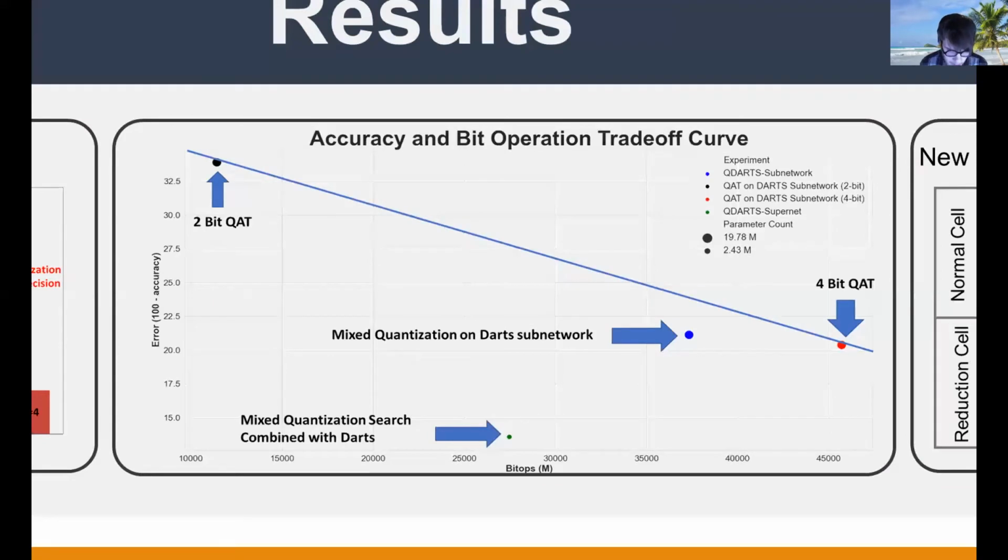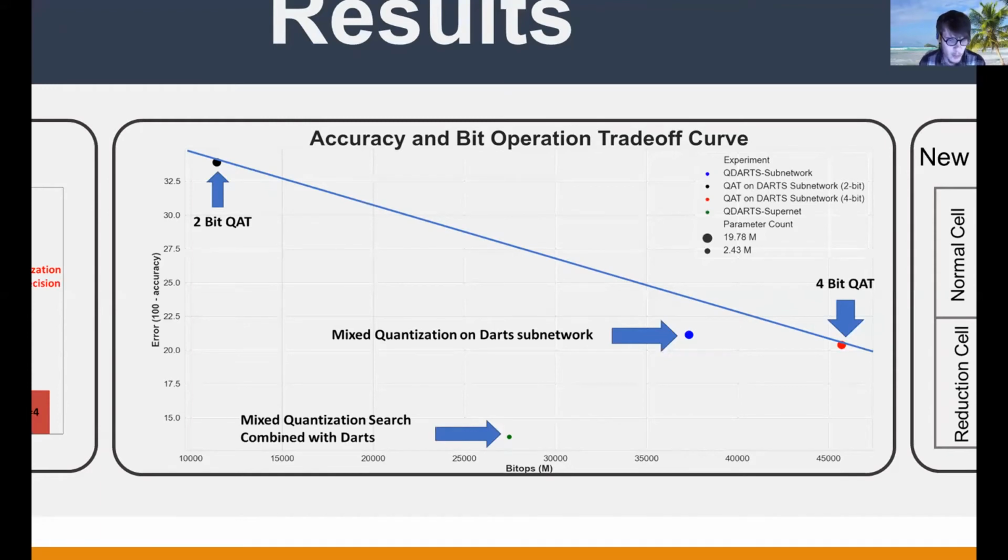The 4-bit quantization-aware training has much lower error, but uses double the resources of the 2-bit. The next point we see slightly under the line is QDARTS applied on the subnetwork. As you can see, applying mixed precision architecture search to the DARTS subnetwork increases the computational efficiency while maintaining the same error as the 4-bit.